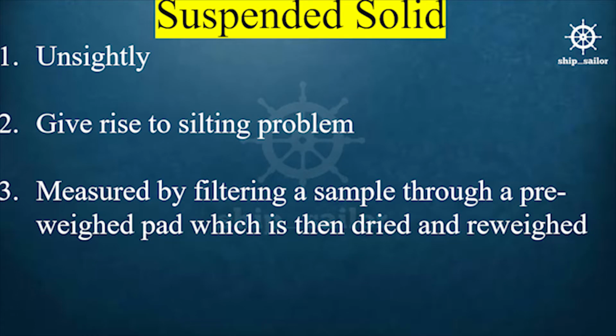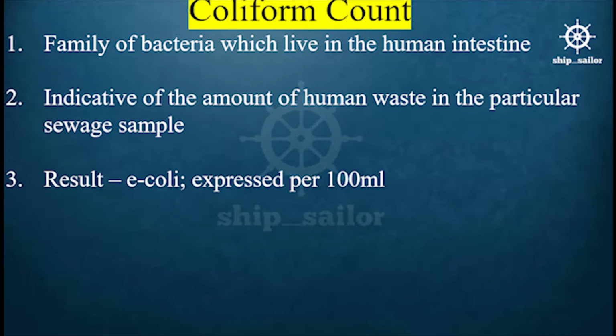Suspended solids: 1. Unsightly. 2. Give rise to silting problems. 3. Measured by filtering a sample through a pre-weighed pad, which is then dried and re-weighed. Coliform count: 1. A family of bacteria which live in the human intestine. 2. Indicative of the amount of human waste in the particular sewage sample. 3. The result, E. coli, is expressed per 100 ml.